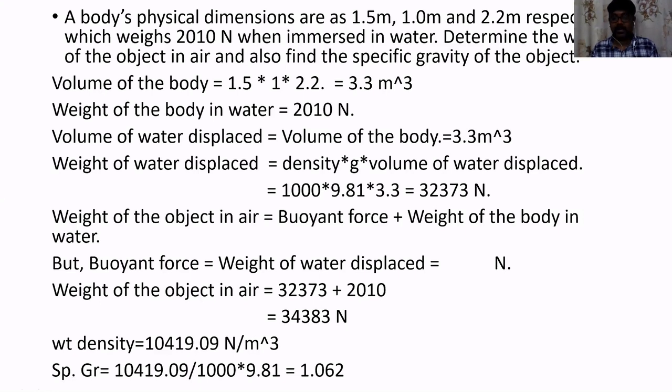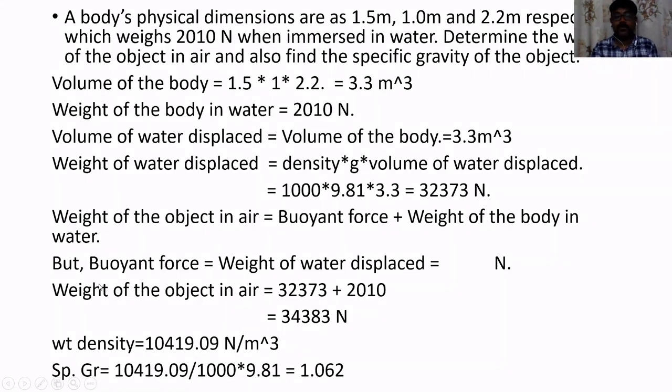What is the definition of specific gravity? Specific gravity is the ratio of the density or weight density. We will consider only the weight density. It is the ratio of the weight density of the given object to that of the standard object. We'll consider the standard object as water. So the standard weight density will be equal to 1000 into 9.81.